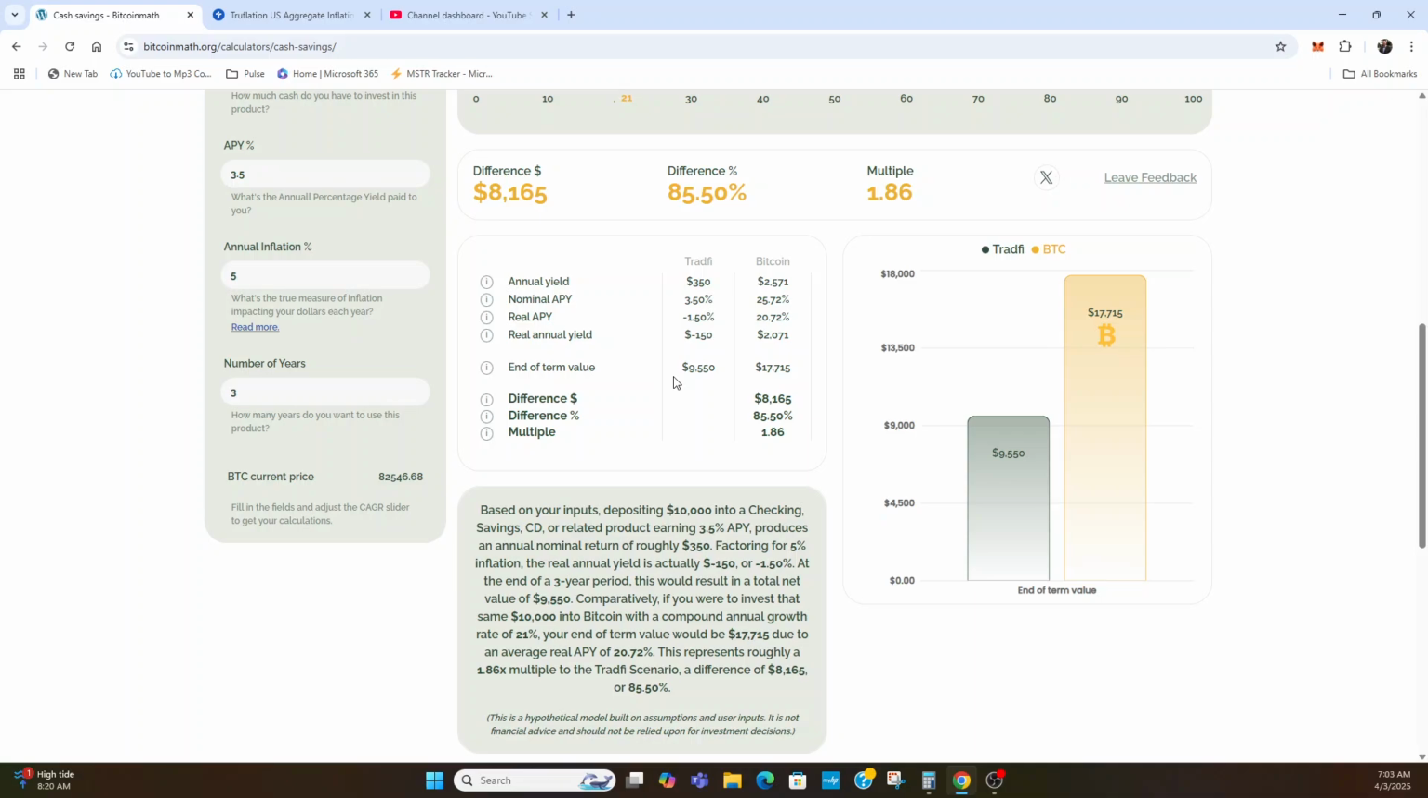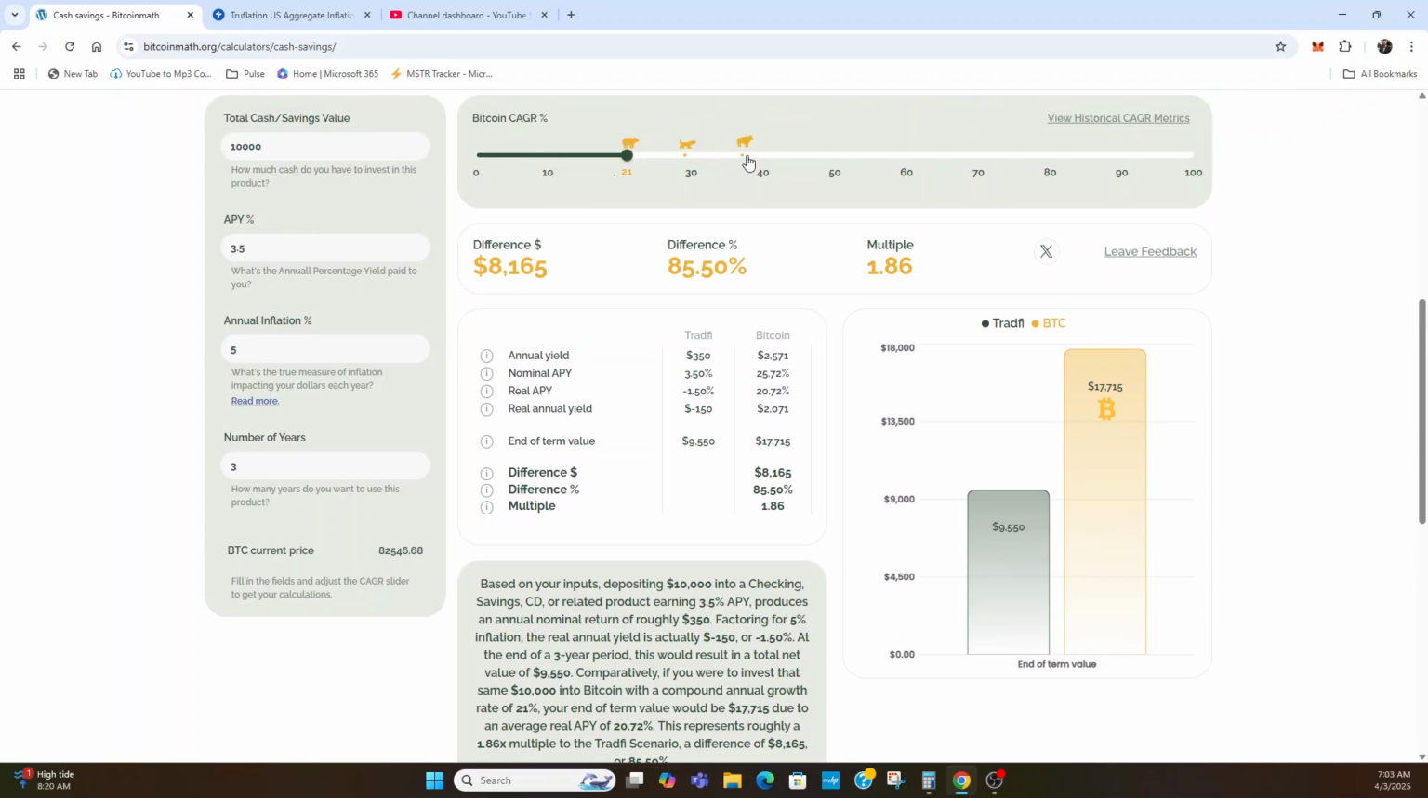So pretty straightforward, but I encourage you to model different scenarios if you're more of a Bitcoin bull and see things this way, or if you're more of a Bitcoin bear and see things this way.